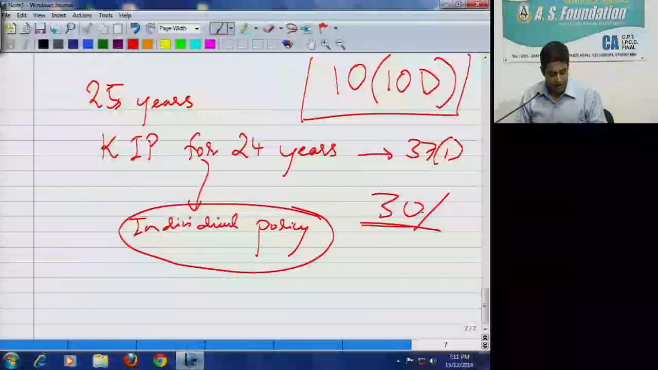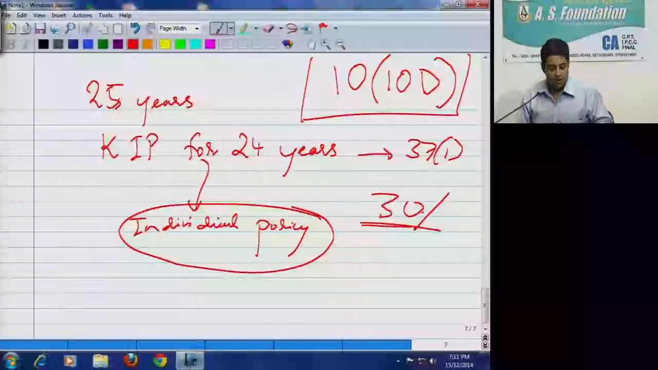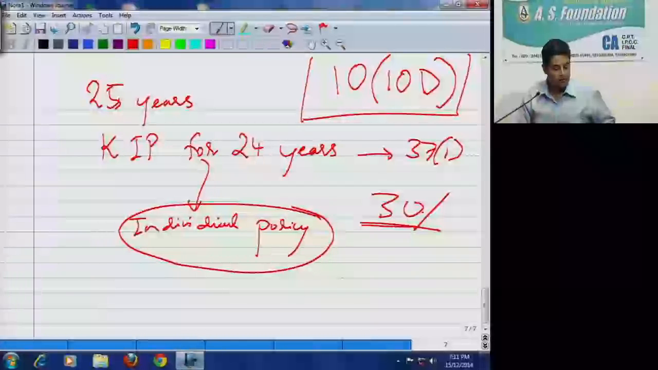Now, after this, certain types of incomes have been given. You can just go through this. This is from your practice manual. This was asked in the recent exam, November 2014 exam. So you can go through this.